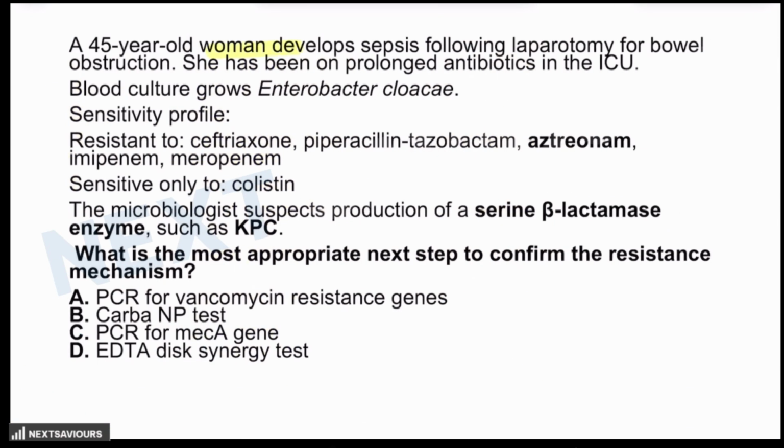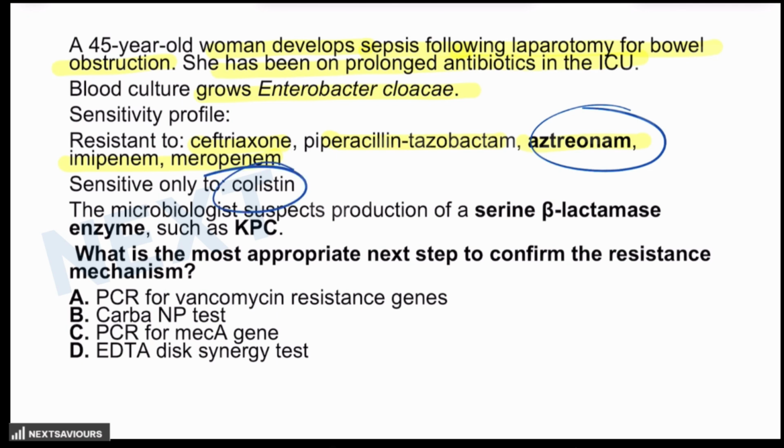A 45-year-old woman developed sepsis following laparotomy for bowel obstruction, and she had been on prolonged antibiotics in the ICU. The blood culture grows Enterobacter cloacae. The sensitivity profile shows resistance to ceftriaxone, piperacillin, tazobactam, aztreonam, imipenem, and meropenem. Now, in this case, as you can see, this organism is also resistant to aztreonam, while it is only sensitive to colistin.